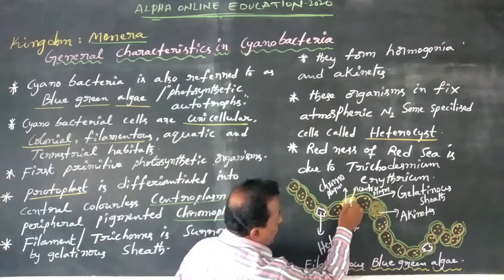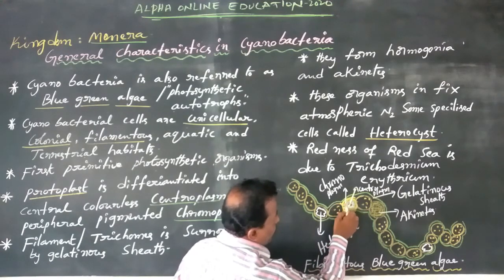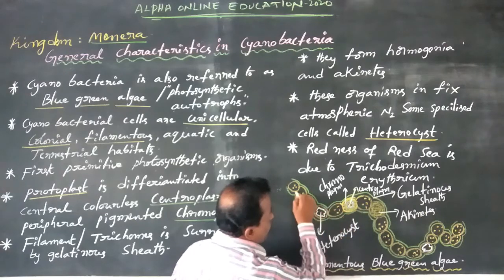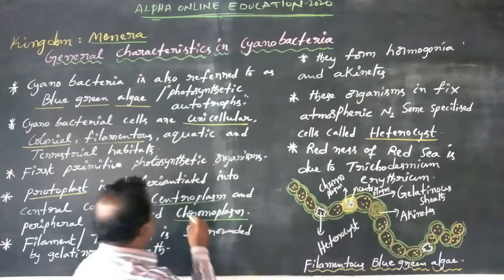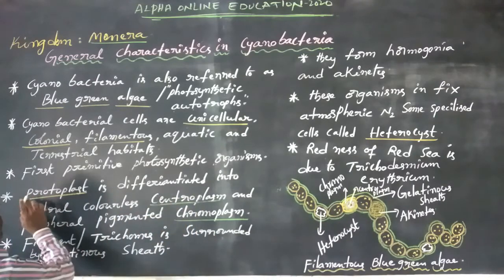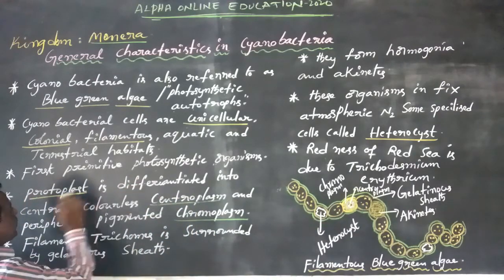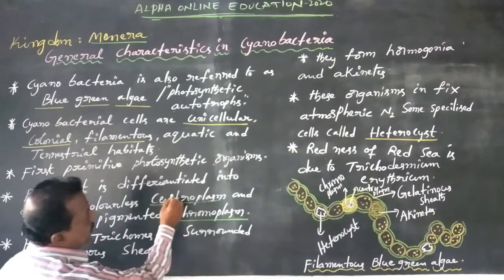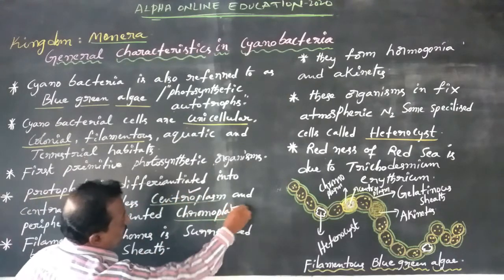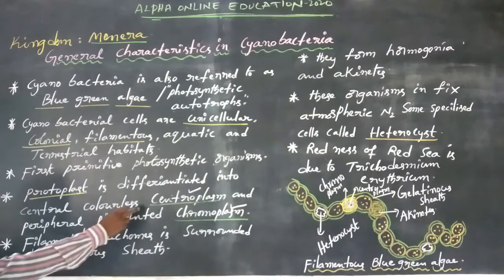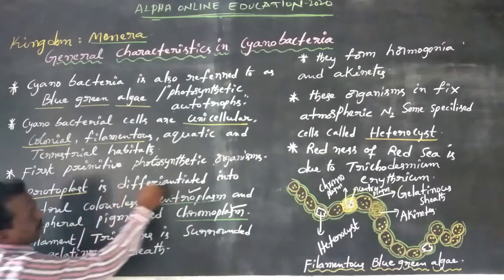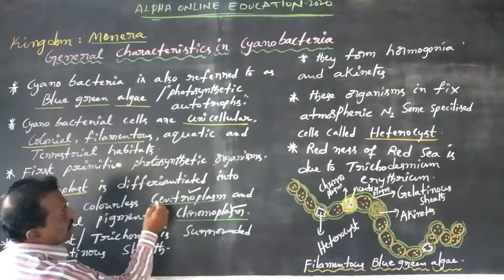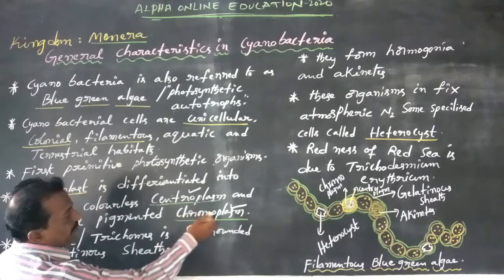What does this vegetative cell contain? It contains protoplasm, but this protoplasm is differentiated into two parts. One is centroplasm, the second one is chromoplasm.